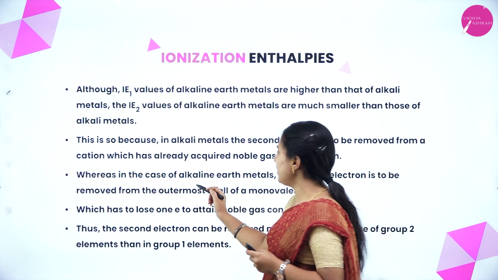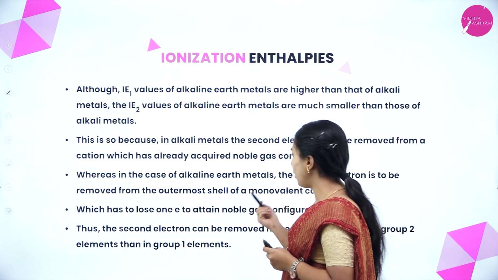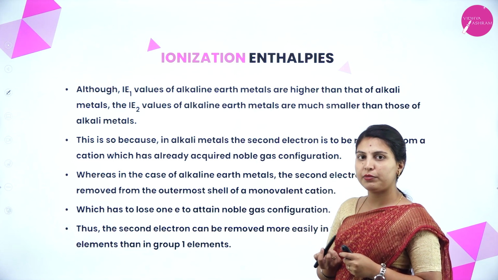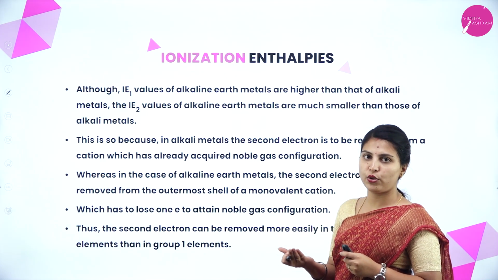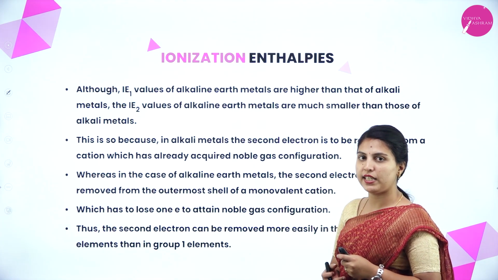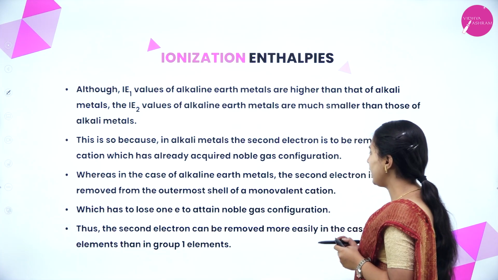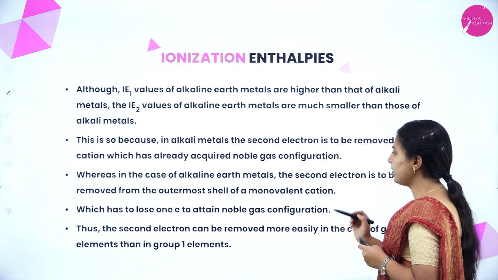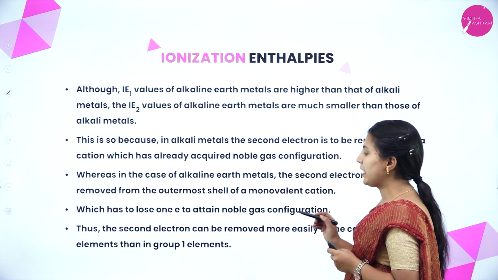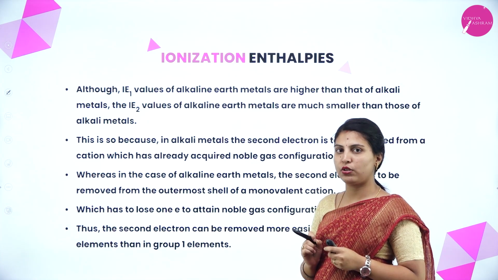Whereas in the case of alkaline earth metals, the second electron is to be removed from the outermost shell of a monovalent cation. In the alkaline earth metal, it can easily remove the second electron also, because after removing the second electron, it will reach noble gas configuration, which has to lose one electron to attain noble gas configuration. Thus, the second electron can be removed more easily in the case of group 2 elements than in group 1. In group 1, if you remove one electron, it will attain noble gas configuration.